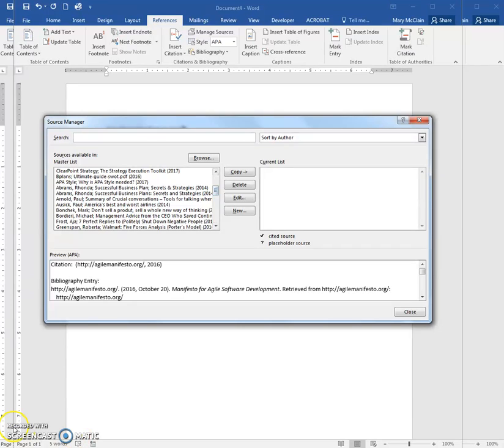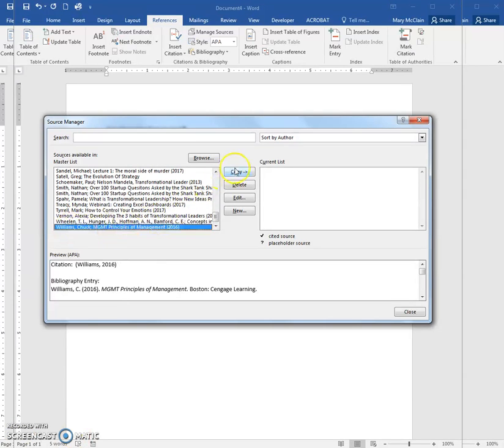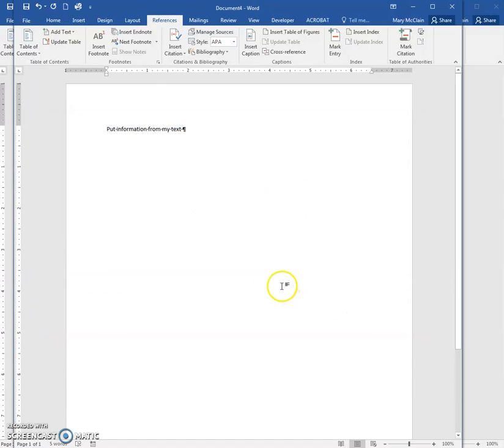I'm looking for Williams because that is my author. I'm going to choose them, copy them into the current list, and then close. From now on, if I use this citation several times in this new document, all I have to do is go to Insert Citation, and because I added it to the current list, there it is. It'll put it in.